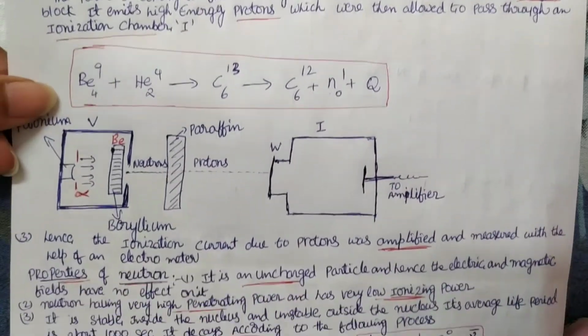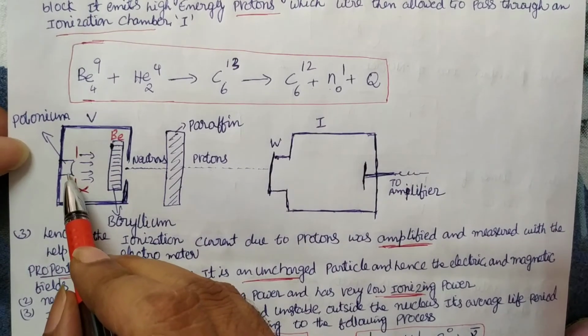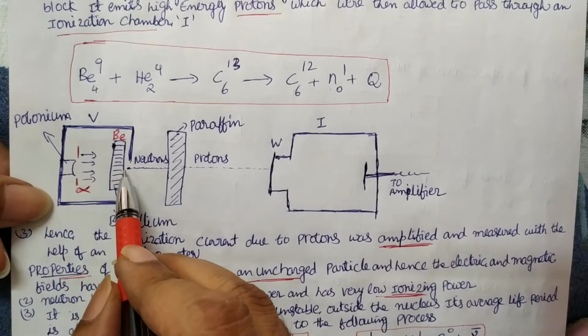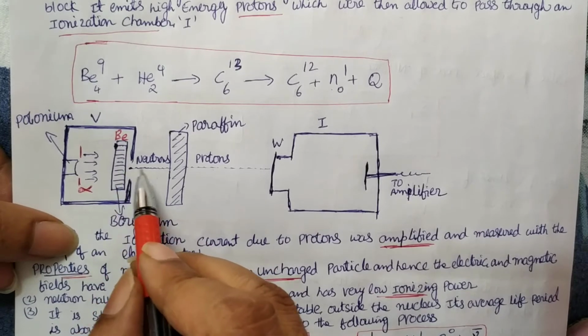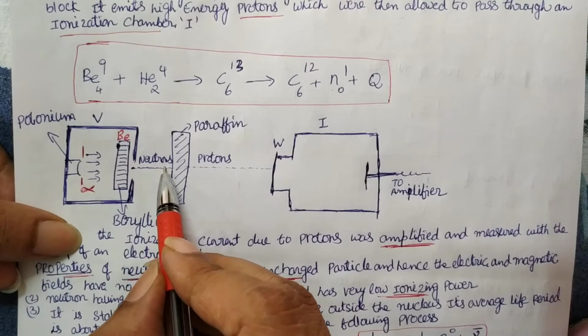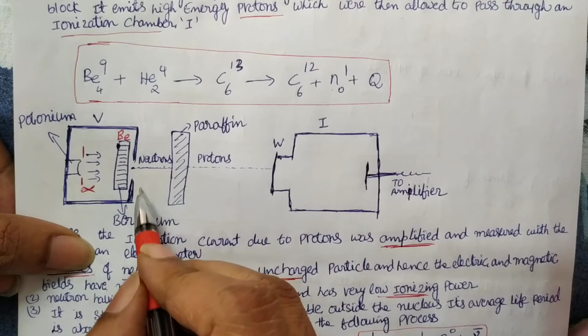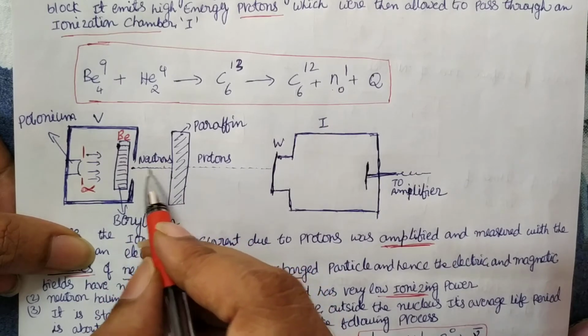See the experimental setup here. To emit alpha particles we need a radioactive element, polonium, and polonium emits alpha particles. Those strike the beryllium plate here, and the beryllium plate emits neutrons using this reaction. The neutrons are ejected, and they study the properties of these neutrons by applying an electric field and a magnetic field, and in different cases they are studying here.